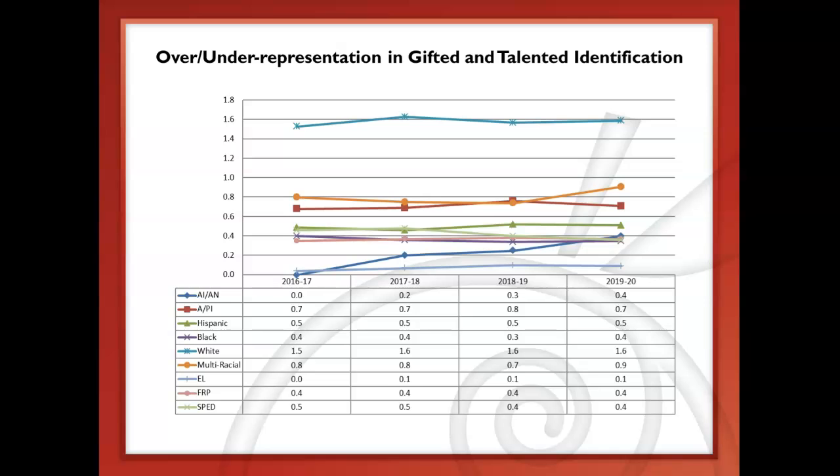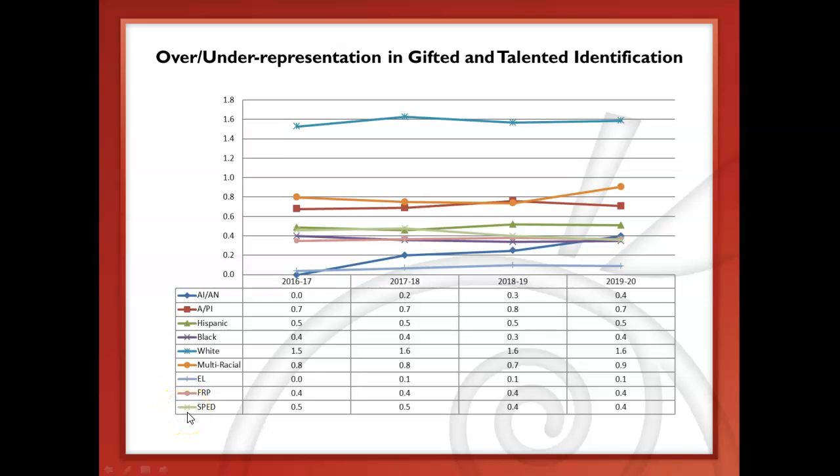So the different groups that we're looking at, and you can see the different colors of the different groups. The first one in blue is American Indian, Alaska Native. Red here is Asian Pacific Islander. Green is Hispanic. The purple is Black students. Turquoise is white students. Multiracial students are in orange. EL students in that light blue. Students that qualify for free or reduced priced meals, FRP, is in that pinkish. And our special ed students are in that light green.